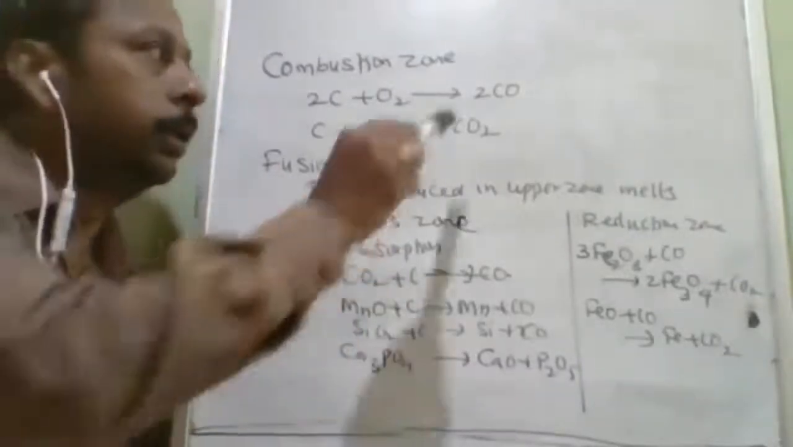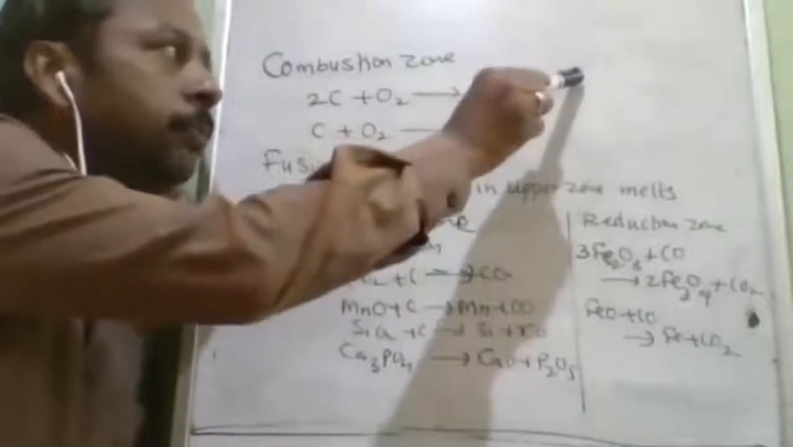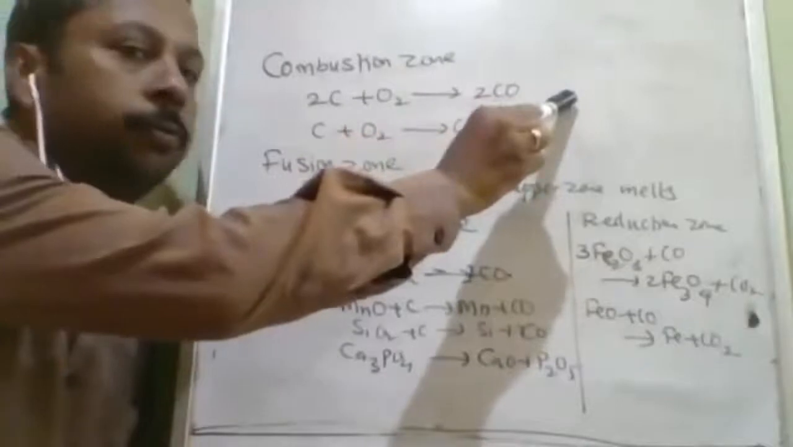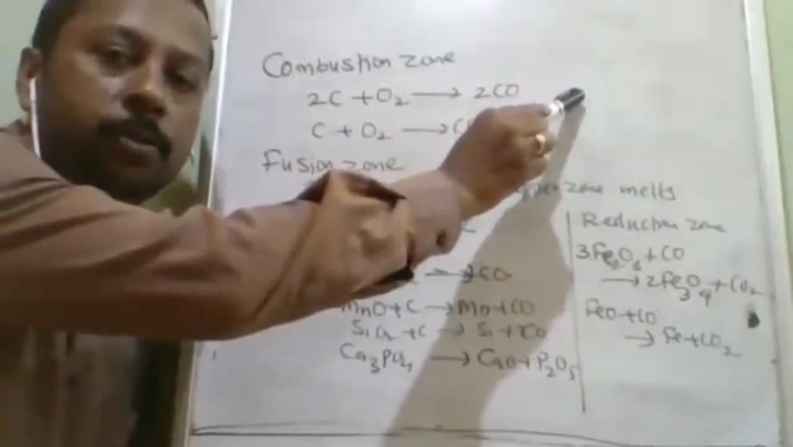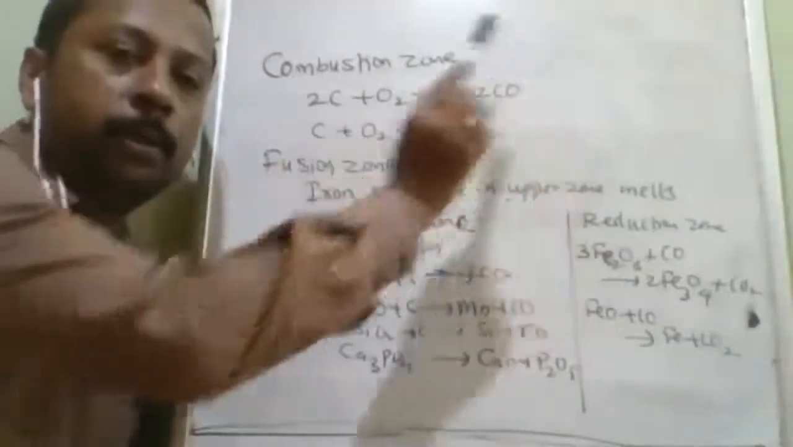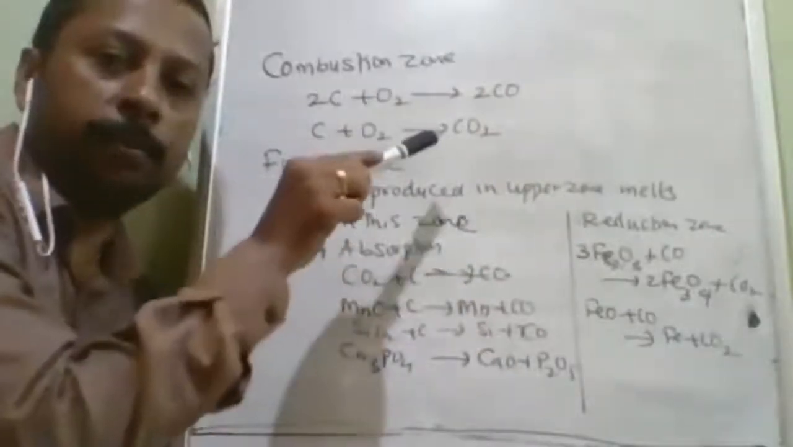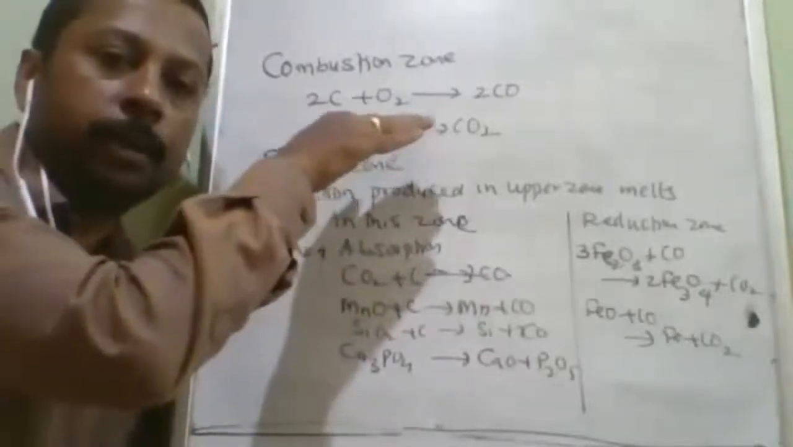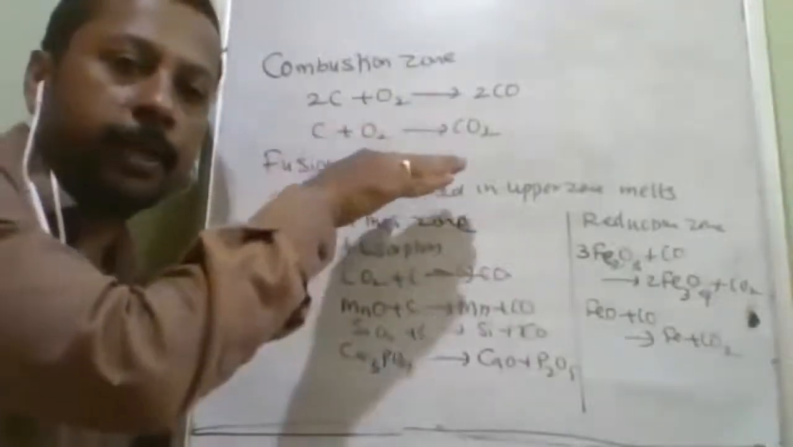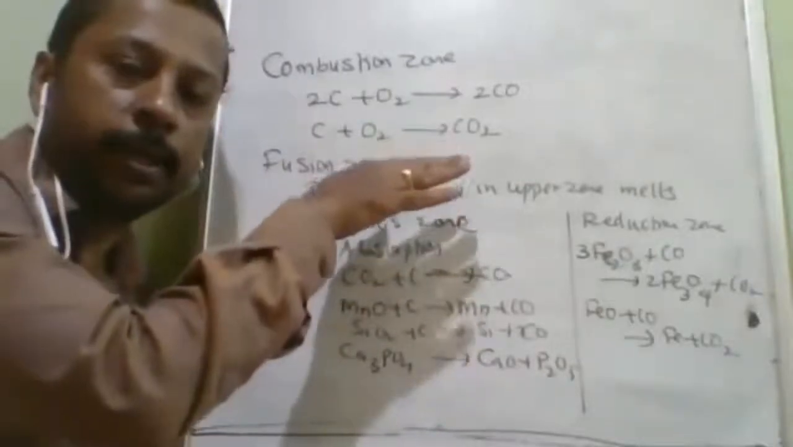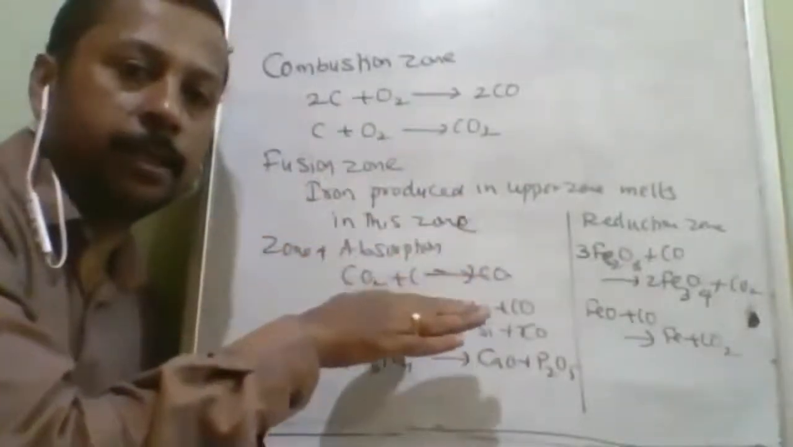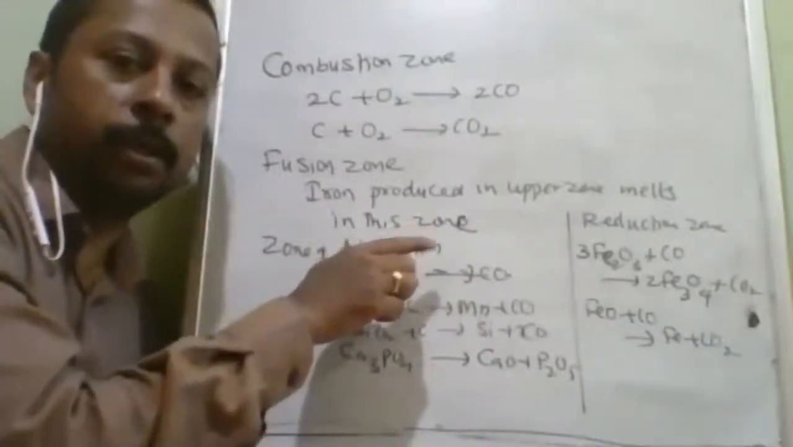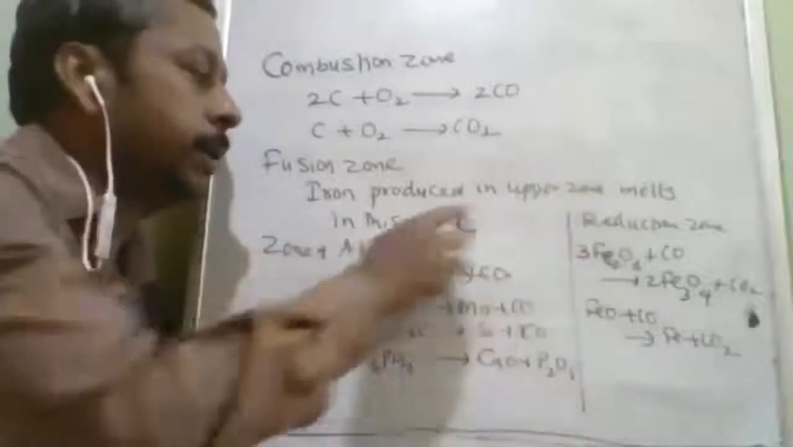Fusion zone: see that carbon monoxide is formed from the top, and at the same time iron oxides Fe3O4, FeO, Fe2O3 also drop from the top. So iron is formed in the upper zone only. But as it trickles down, the temperature is being increased slowly. So once the temperature is increased, it starts melting at high temperature.